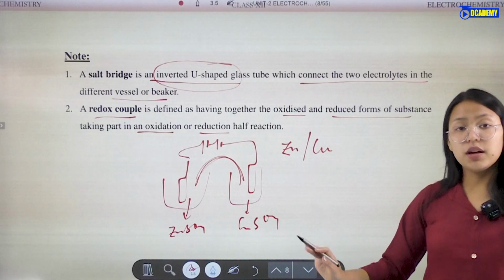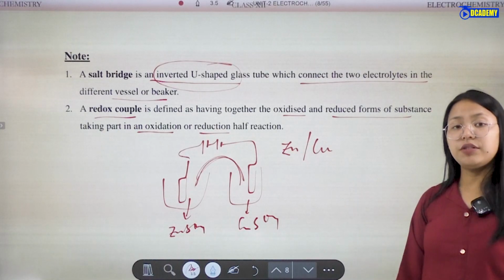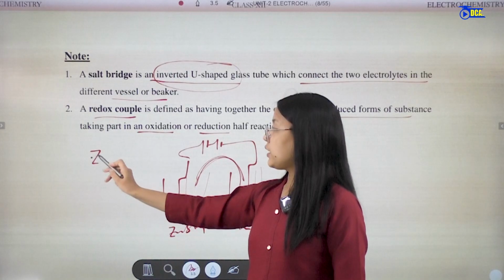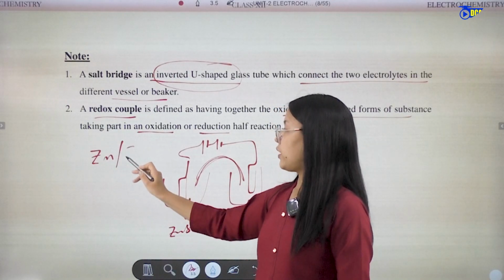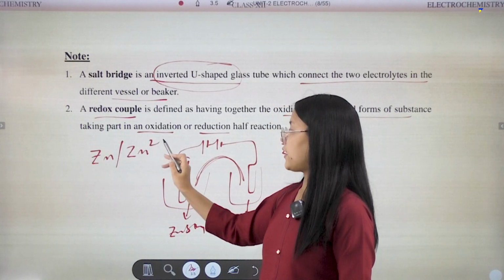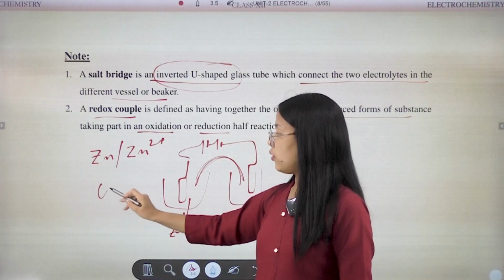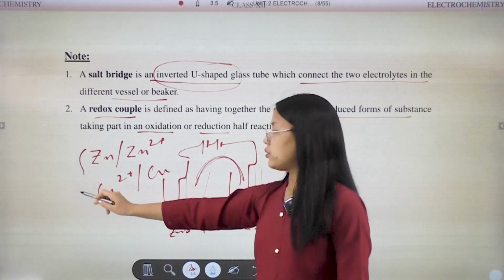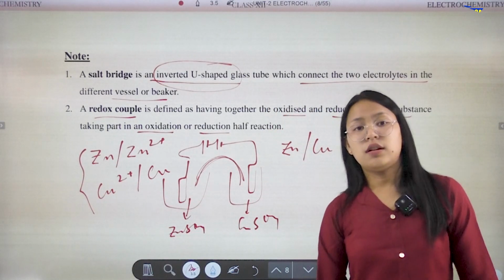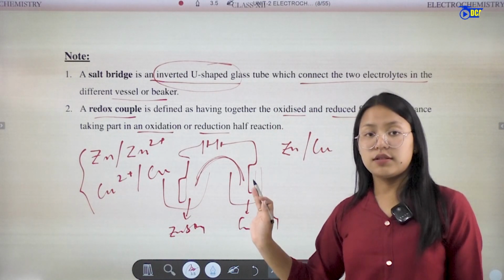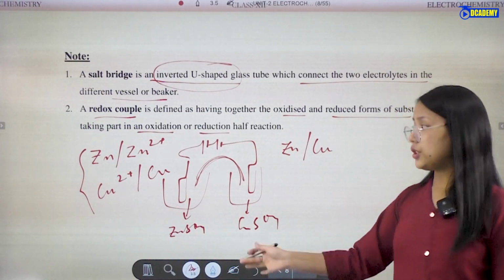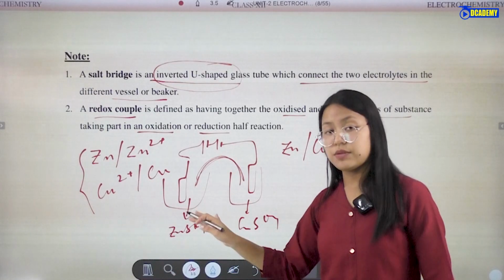Here the redox couple will be zinc and copper. Zinc forms the Zn2+ ion and copper forms the Cu2+ ion, and these two are the products and reactants of the redox reaction.